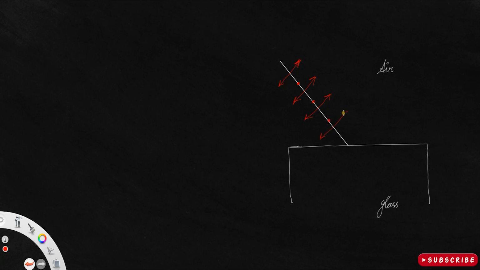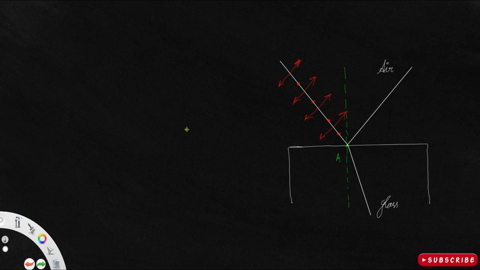Let it hit the surface of the medium at a point, let's say A. This point be A, and let me draw a normal. Normal is always perpendicular to the surface, that is, this angle will be 90. Now we have two rays. One ray will get transmitted into the transparent medium like this, and the other will be reflected like this.